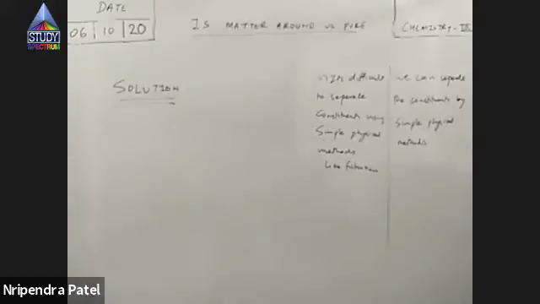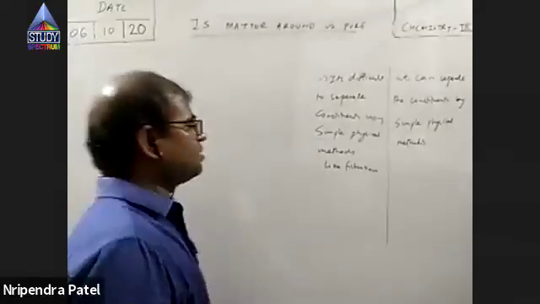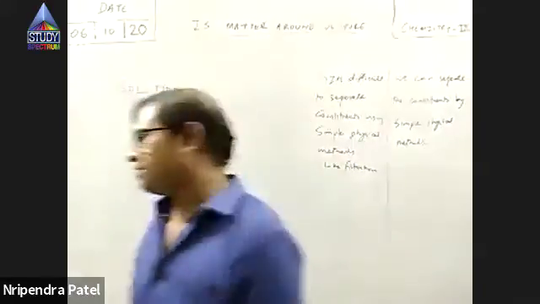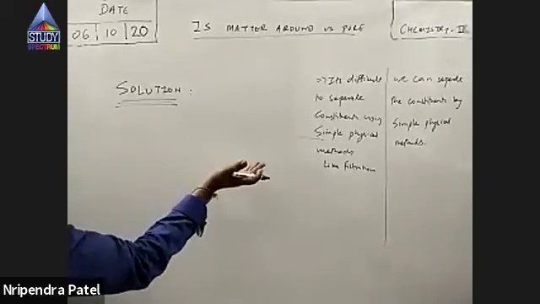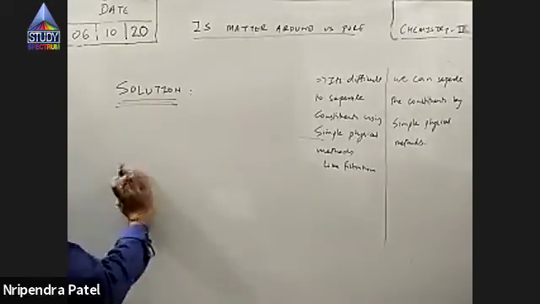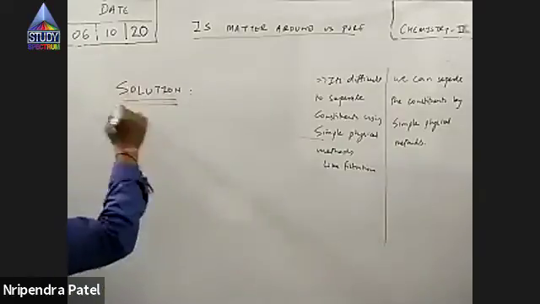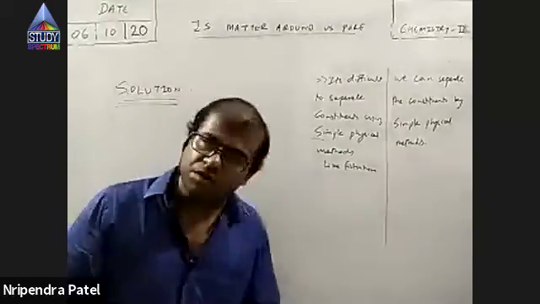So, solution or true solution: a true solution is a word used for a homogeneous mixture. As we've already distinguished between homogeneous and heterogeneous mixtures, whatever properties I said for a homogeneous mixture are valid for a solution, because solution itself means homogeneous mixture, right?